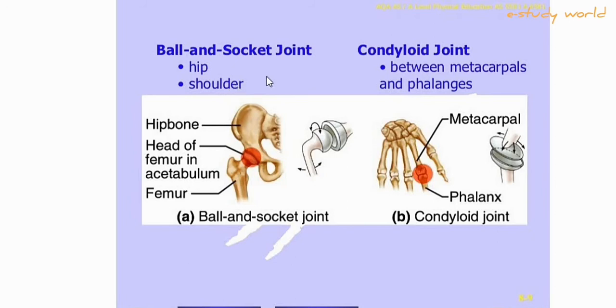That is the scapular bone. Condyloid joint: between metacarpals and phalanges. Condyloid joints are present in these places: metacarpals and phalanges, metatarsals and phalanges, and between the jawbone and temporal bone. So this is a very important joint and many questions come from here also.